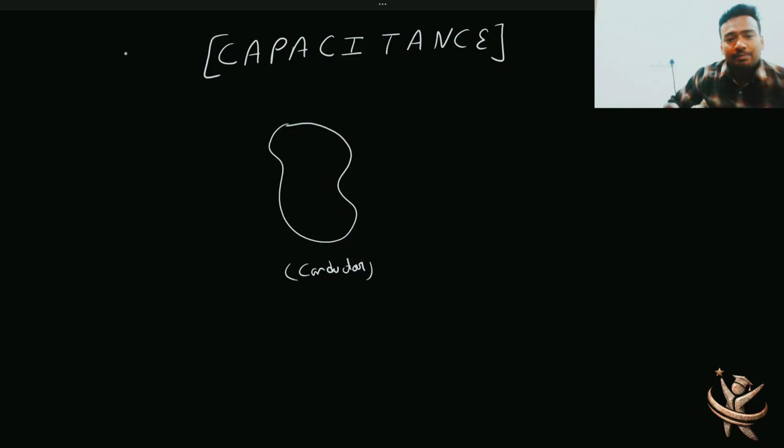Okay, now what happens if I give some charge to it? That depends how you are giving the charge to the conductor, but let's suppose you are, from outside, giving some charge to this particular conductor. Now as a result, its potential will increase. If you are giving positive charge, its potential will become positive. If you are giving negative charge, its potential will become negative. That you already understood in the previous electrostatics wala portion, right?